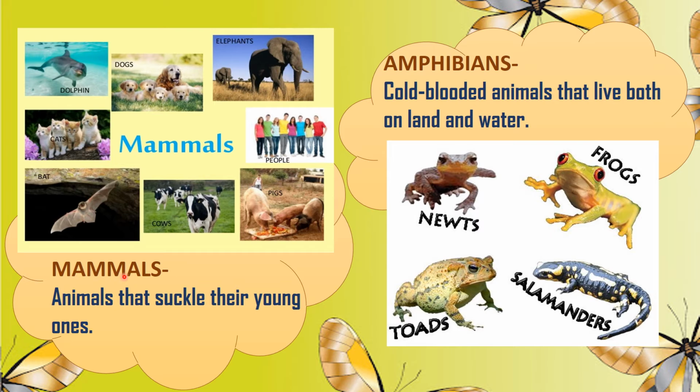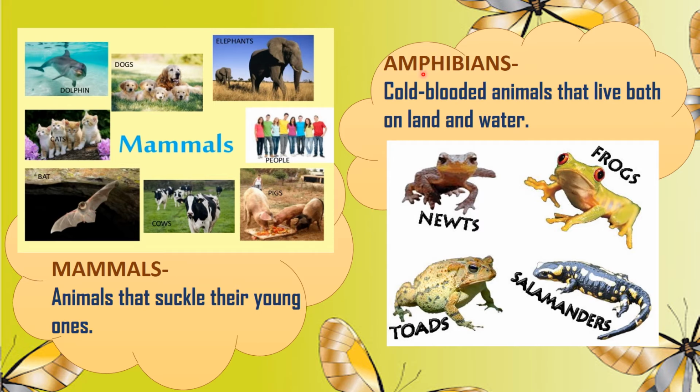The next is the mammals. Now, who are mammals? Mammals are those animals who give birth to young ones and feed their young ones with their milk. Examples are bat, cow, elephant, dogs, dolphin, and humans are also the best example of mammals.